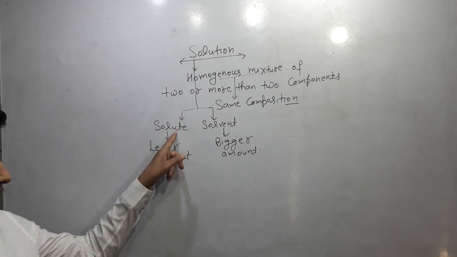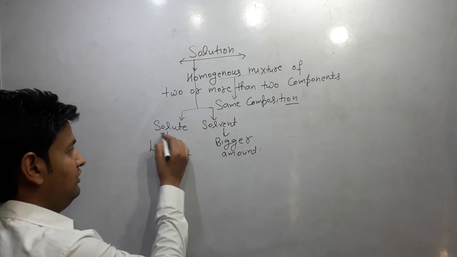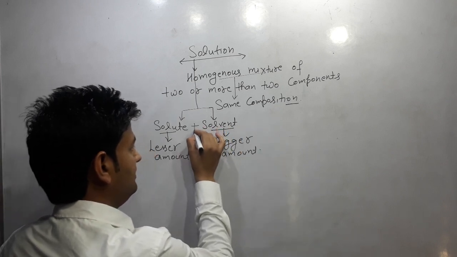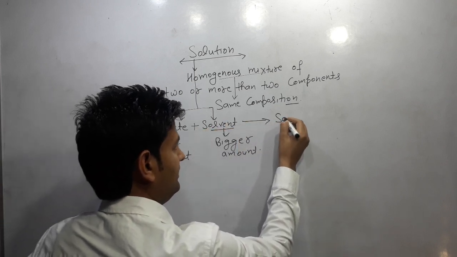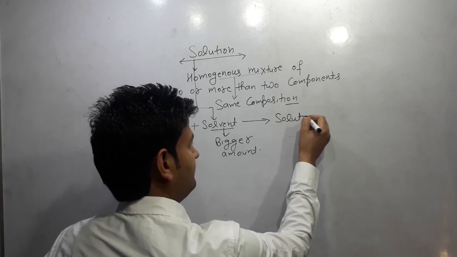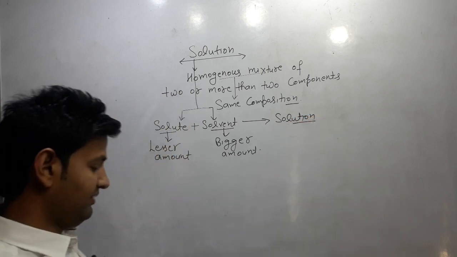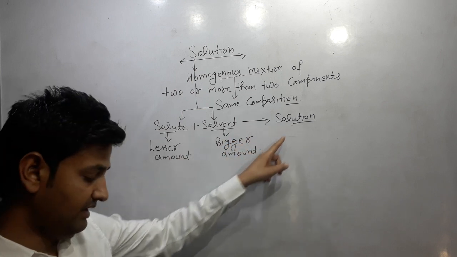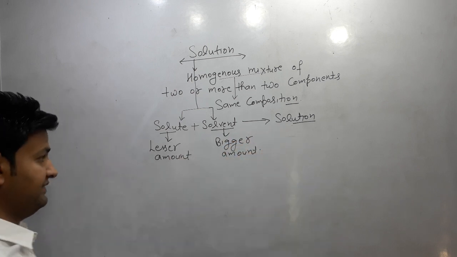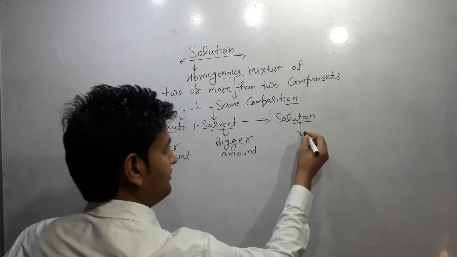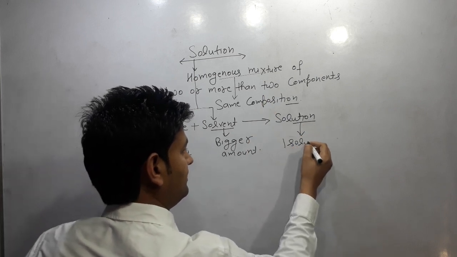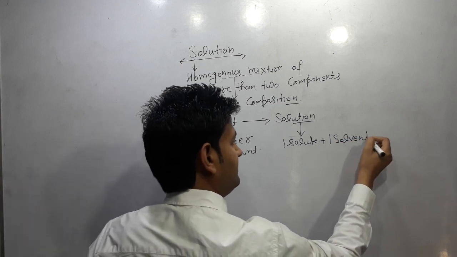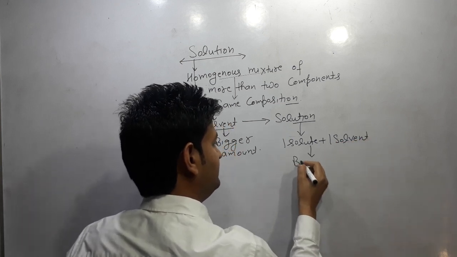On the basis of nature of solute and solvent, there are different types of solution. Solute plus solvent will give us solution. A solution in which there is one solute and one solvent is known as binary solution.